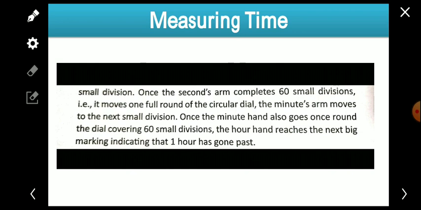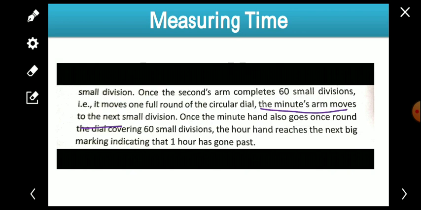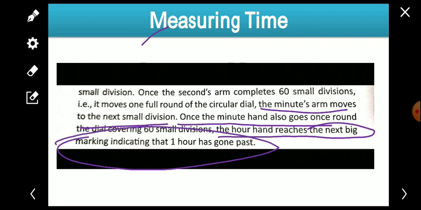I hope that you understood. Let me explain again. Once the second arm completes 60 small divisions, that is, moves to and fro, it moves one full round. When the second arm moves one full round of the circular dial, then the minute arm moves to the next small division. Once the minute hand also goes one round, then the hour hand reaches the next big marking, and indicates that one hour has gone past.